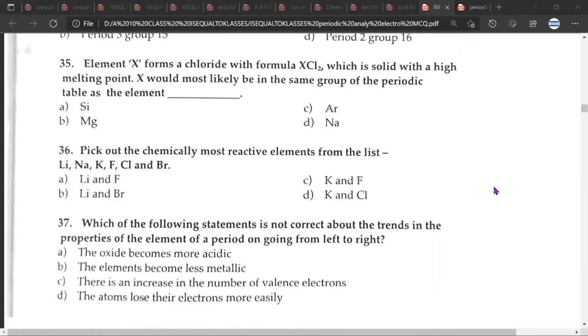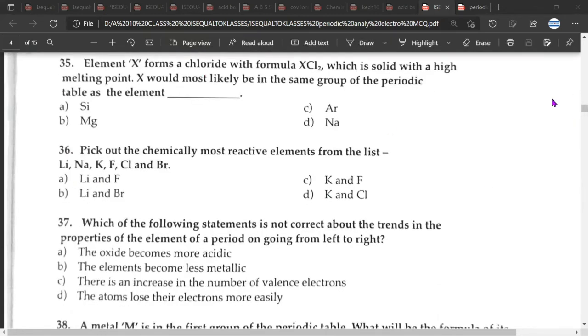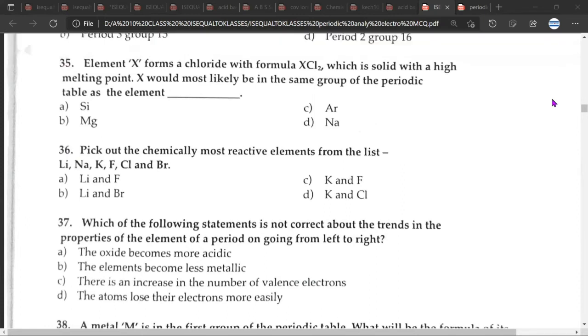35, 36, 37. The 35th would be B, Mg. An element forms a chloride with formula XCl2. Because it is XCl2, the valency of X would be 2, because the valency of Cl is 1. The information we have is that it is a solid with a high melting point. X would most likely be in the same group of the periodic table as the element.